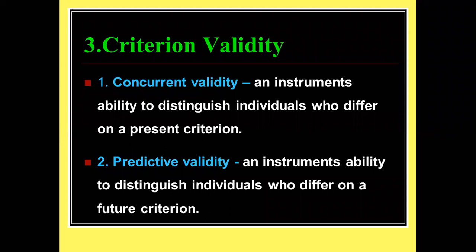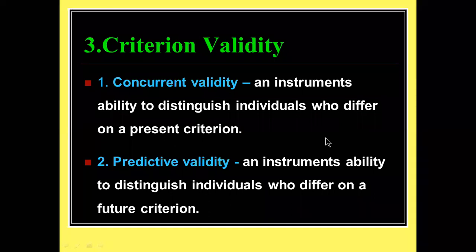One is concurrent validity. Concurrent means present. At present, for example, in India, what is the need? We want to overcome this COVID-19 situation. So the tool must be useful for the present. That is called concurrent validity: an instrument's ability to distinguish individuals who differ on a present criterion.